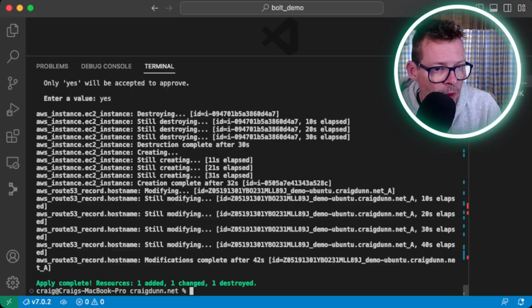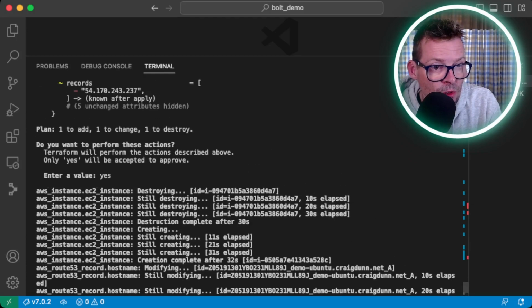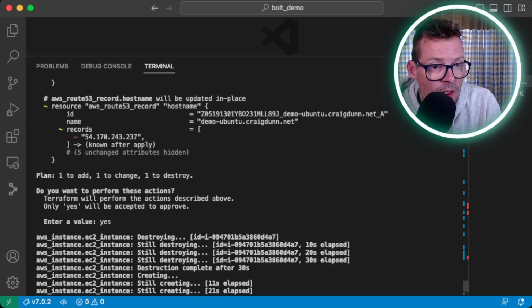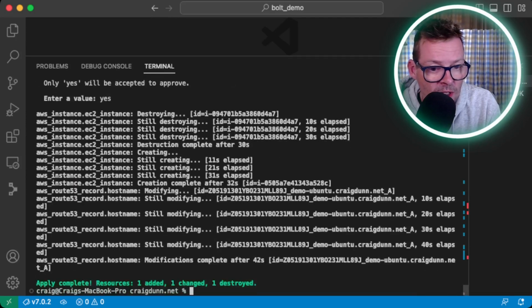So I've just spun up an instance in AWS using Terraform. This is a vanilla Ubuntu AWS instance with an AWS key pair for SSH access. So I've done nothing else to it. We've not installed Puppet. This is as vanilla as you get. So now let's see how to take this minimal instance and apply our configuration to it using Bolt.